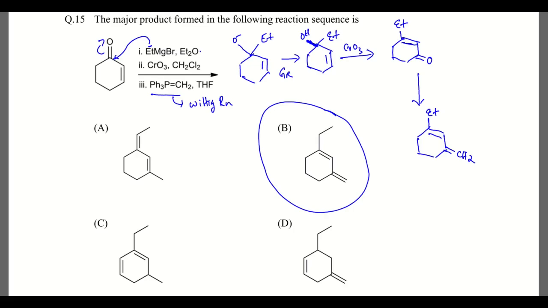So this alpha beta unsaturated ketone like this, and then this final step is this ylide. Ylide will react with the carbonyl group to form this double bond. So this is the Wittig reaction.